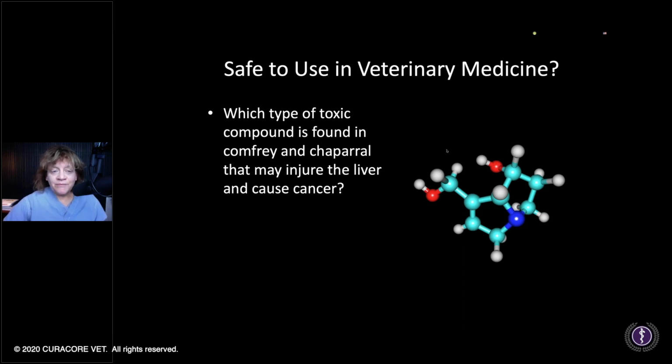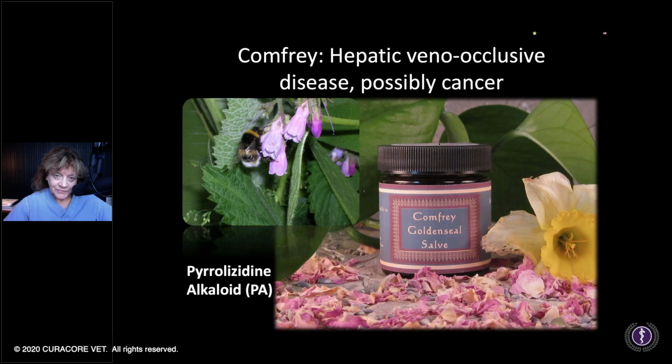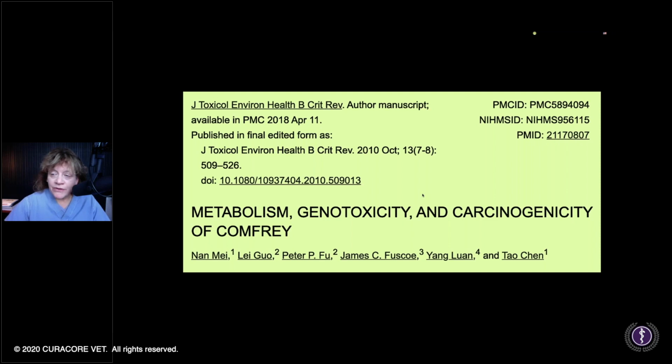This compound that I question, some of you know because some of you have been students of mine in school, but what is that compound that's not only in comfrey but is also in chaparral that can injure the liver and cause cancer, which some holistic providers say, don't worry about that. Begins with a P, pyrrolizidine alkaloids. Okay. And with comfrey, it can cause hepatic veno-occlusive disease, possibly cancer. But they come in these really pretty bottles, sometimes with other flowers on them. Further information on why it is bad, and this is from 2018: metabolism, genotoxicity, and carcinogenicity of comfrey.